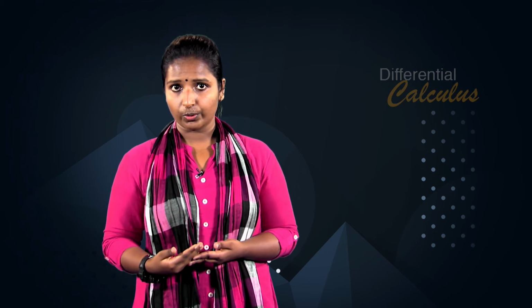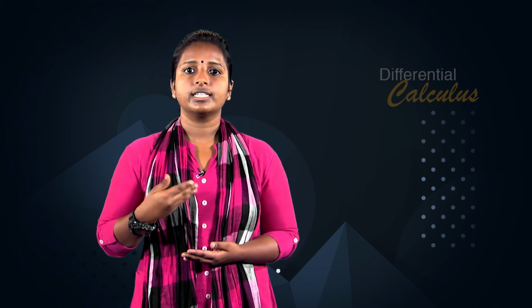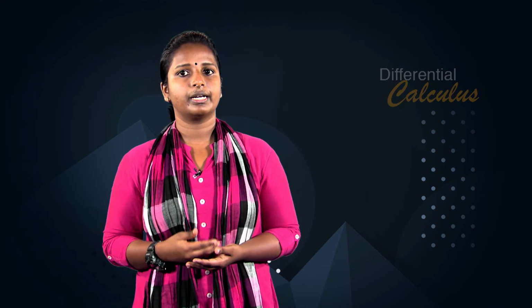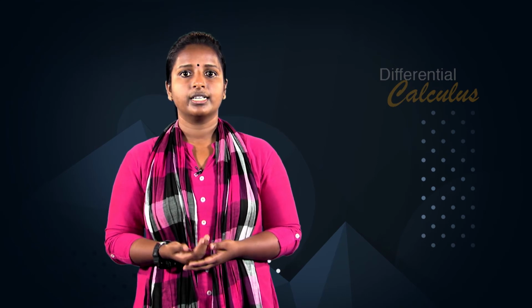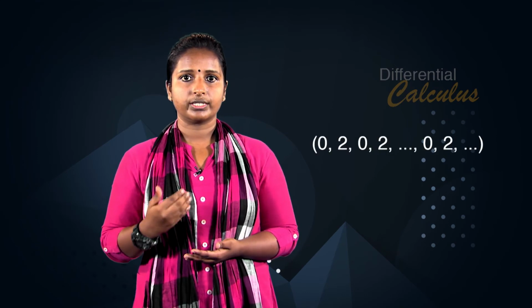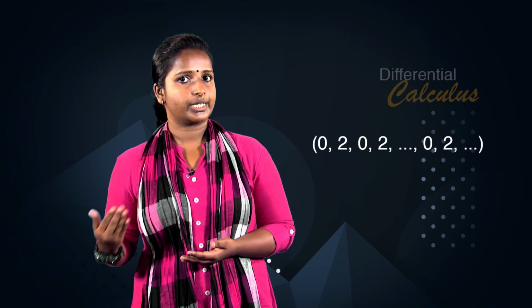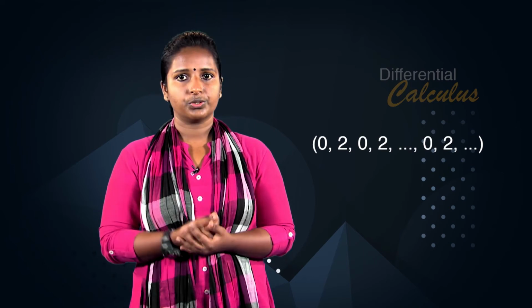For example, as observed in an earlier example, in proving that the limit of 1/n as n approaches infinity is 0, player A can always come up with a natural number N greater than 1/epsilon corresponding to a value of epsilon greater than 0 given by player B. As another example, we use the game to show that the sequence 0, 2, 0, 2, etc. does not converge to 0.